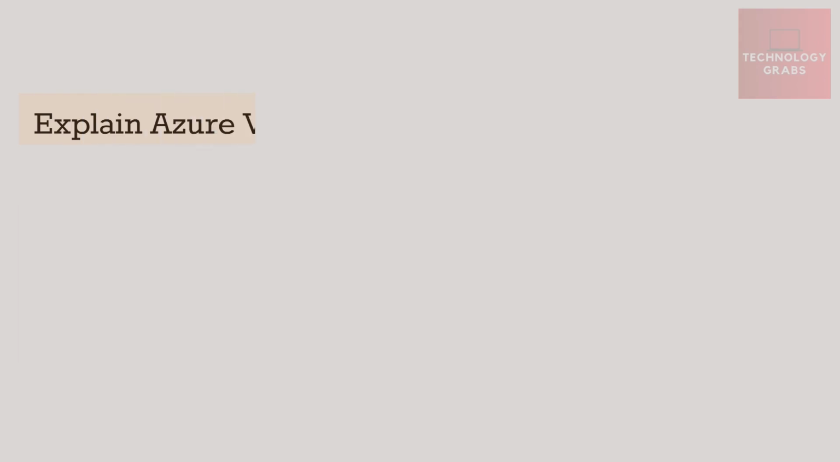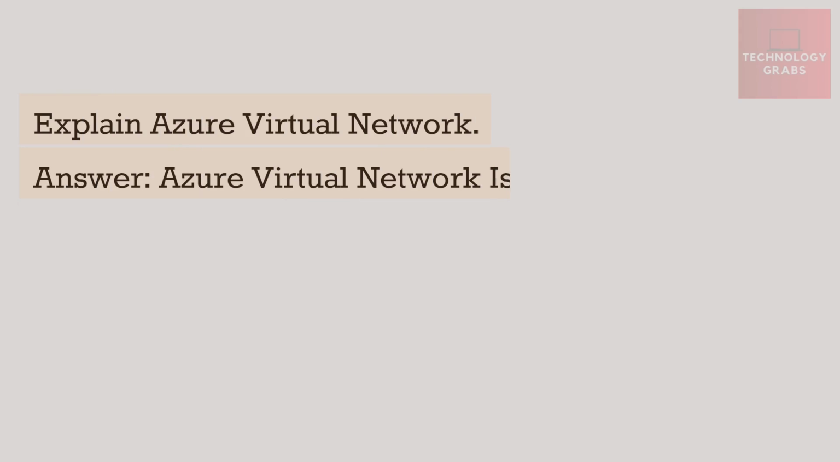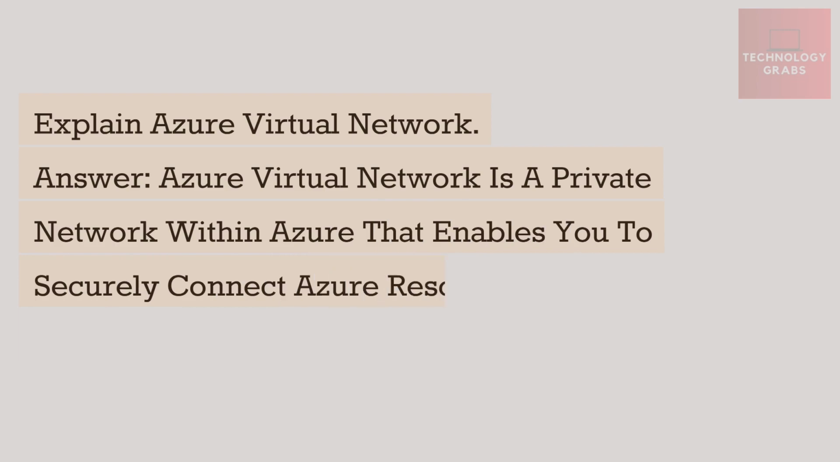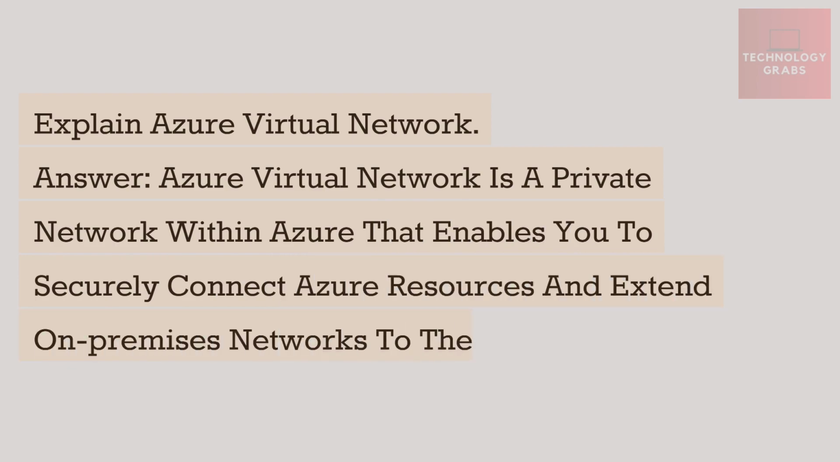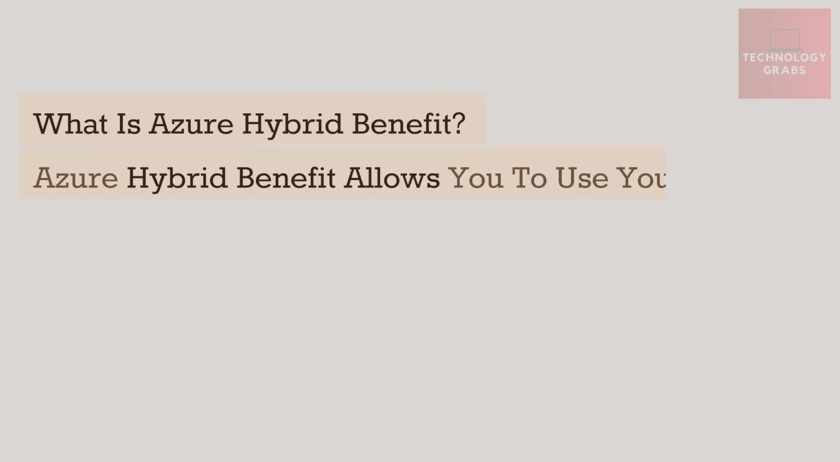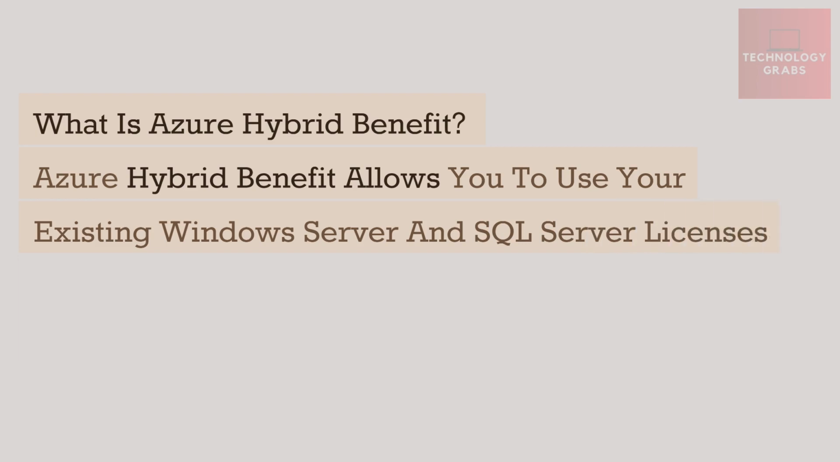Explain Azure Virtual Network. Answer. Azure Virtual Network is a private network within Azure that enables you to securely connect Azure resources and extend on-premises networks to the cloud. What is Azure Hybrid Benefit? Azure Hybrid Benefit allows you to use your existing Windows Server and SQL Server licenses with software assurance to save on Azure VM costs.